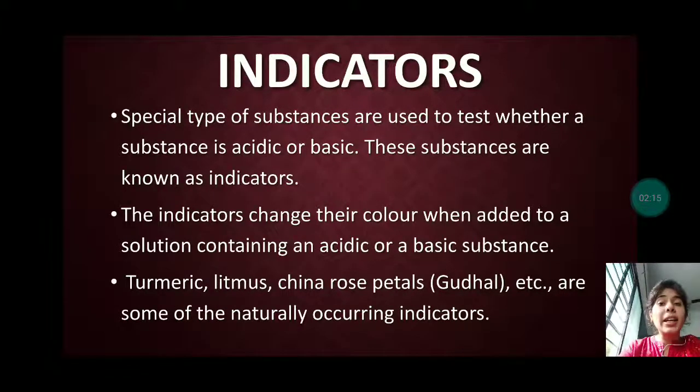Now, by an indicator we come to know whether a substance is acidic or basic. Every time we can't touch the solution or taste it, as it would be dangerous for our health. In Harpic and such kinds of solutions, there is acid.